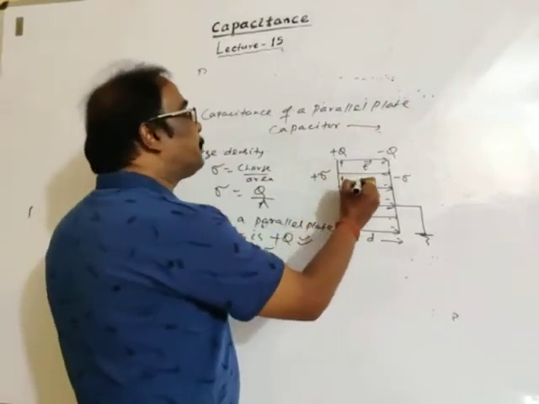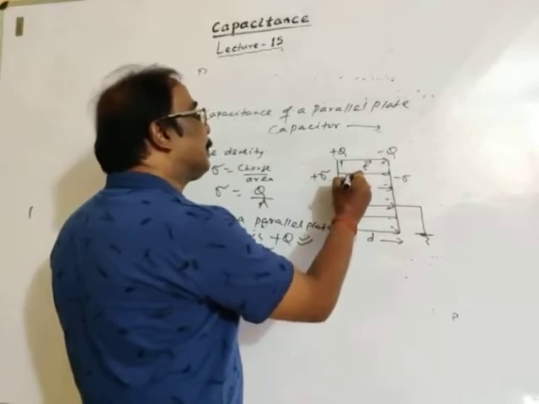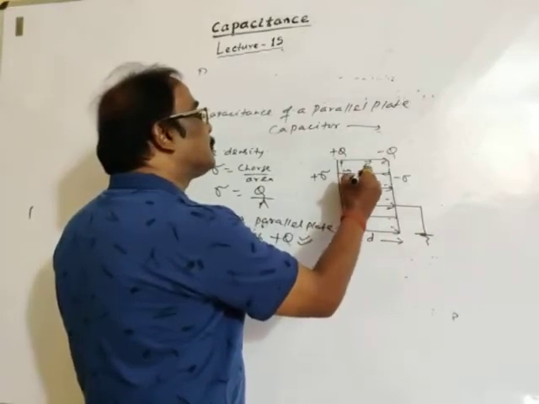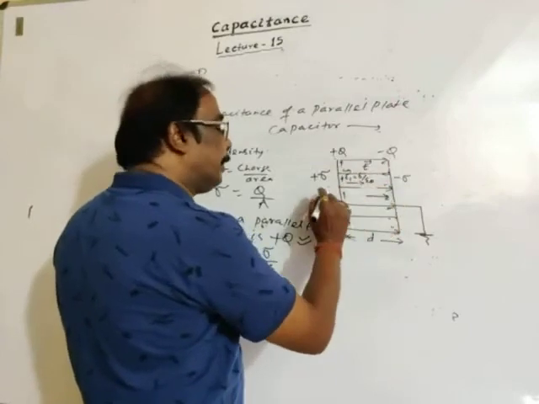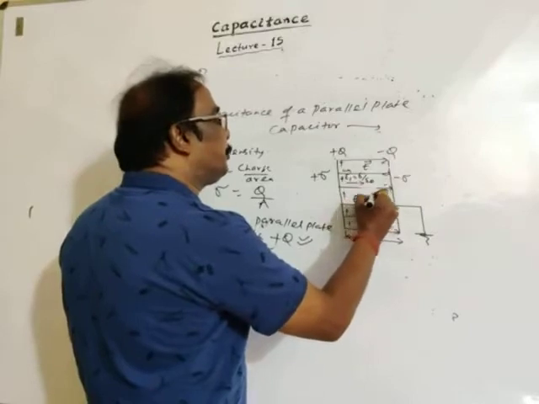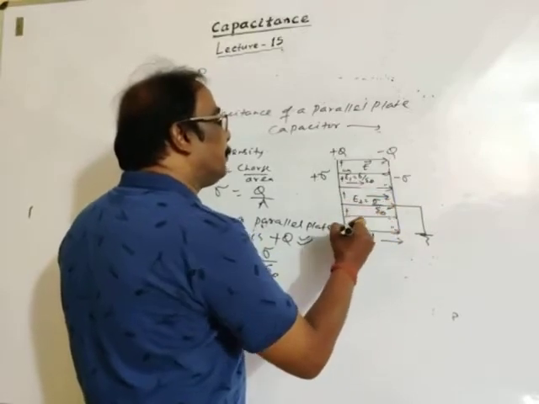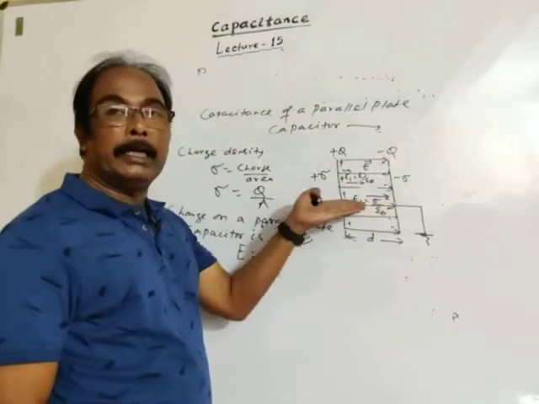This is positive charge, electric field is away from positive charge. Let this electric field be E1, sigma upon epsilon naught. This is negative, electric field is towards negative. Let this electric field be E2, also sigma by epsilon naught. We are not taking the negative sign because we have shown it in direction.